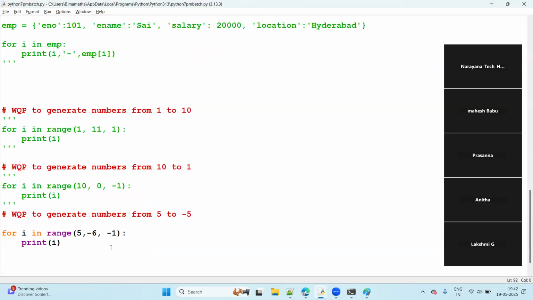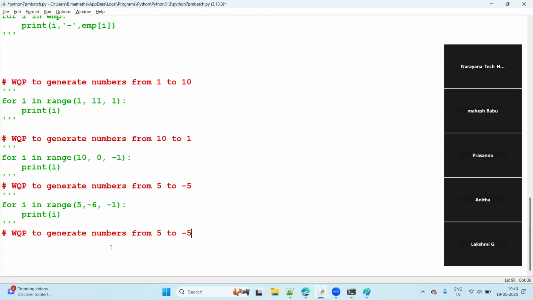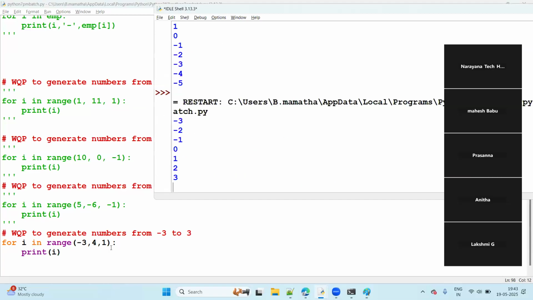Now you tell me, guys. I'll take minus 3 to 3. I want to display minus 3 to 3, right? For i in range of start number minus 3 and end number, take 4. Now, what is the step? See, minus 3, minus 2, minus 1, 0, 1, 2, 3, increasing, right? We'll take 1, guys. We can observe here, right? Minus 3 to 3.